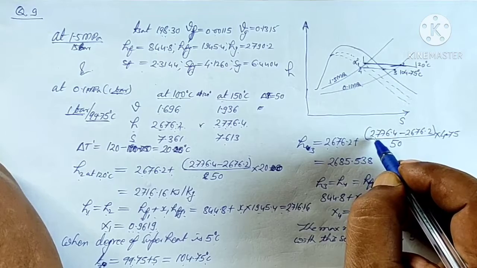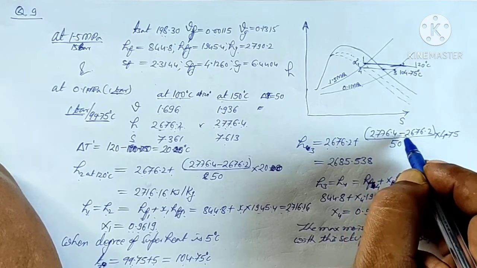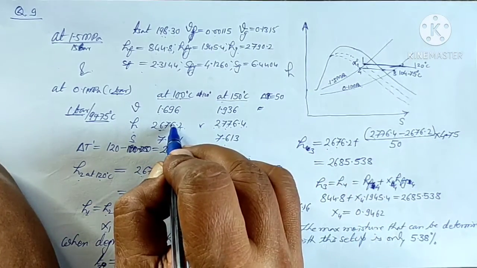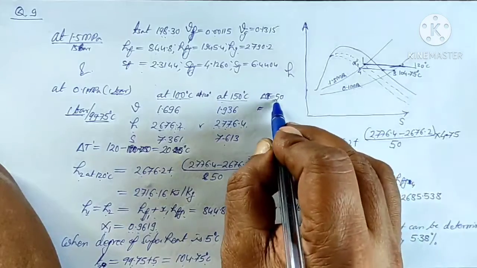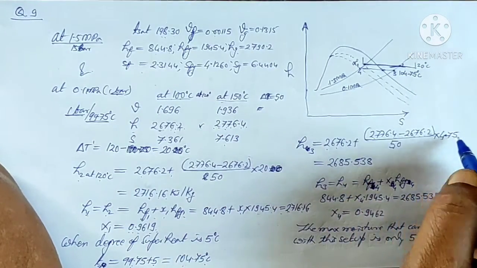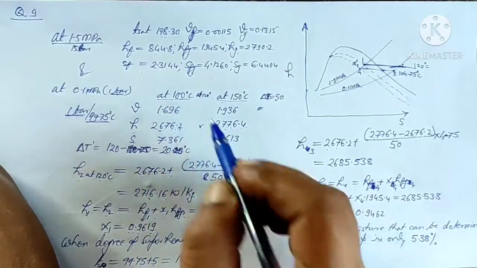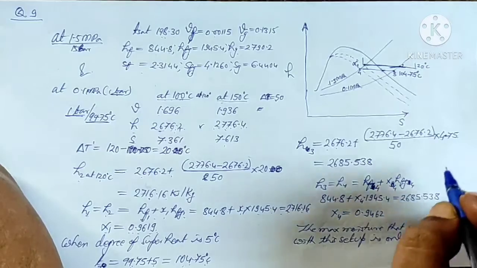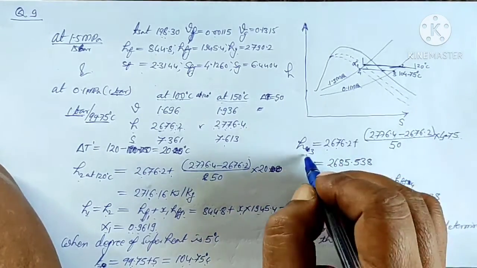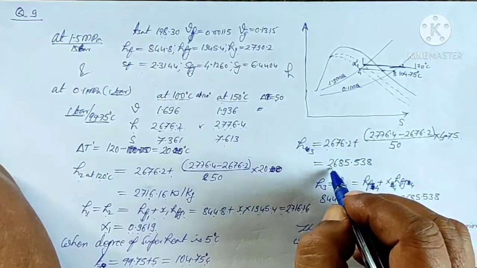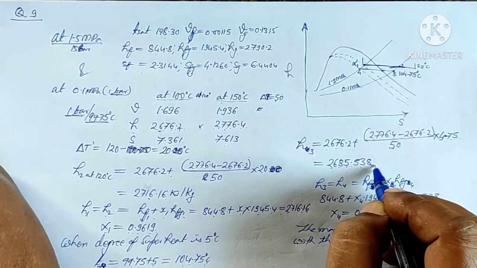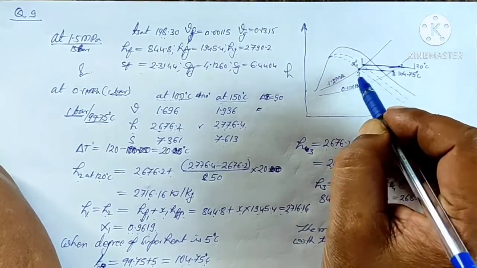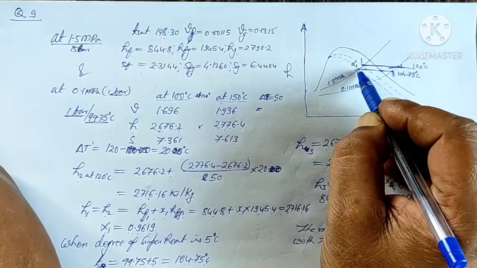So it is 2776.4 minus 2676.2, this minus this, upon 50 degree temperature, and the rise is 4.75 from 100, because we know it already at 100, so another 4.75. So here we are multiplying it by 4.75. So the enthalpy at point 3 will be 2685.538.